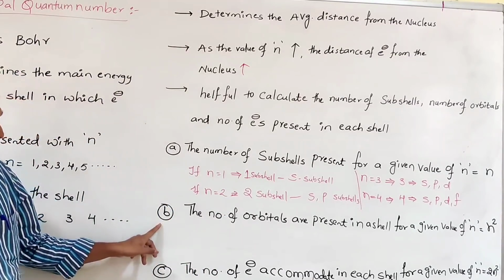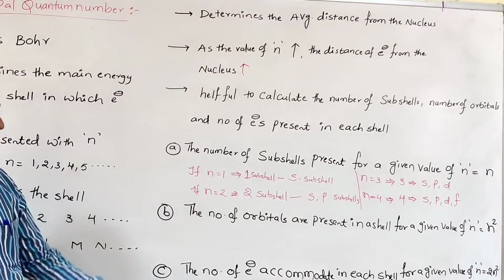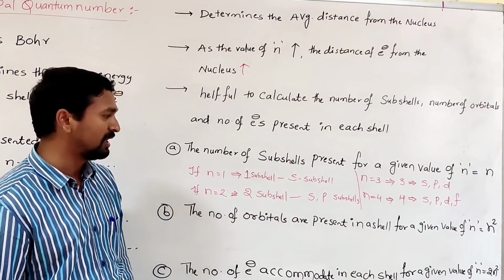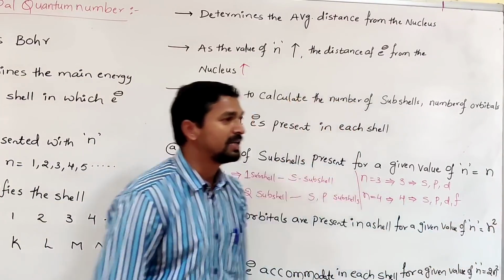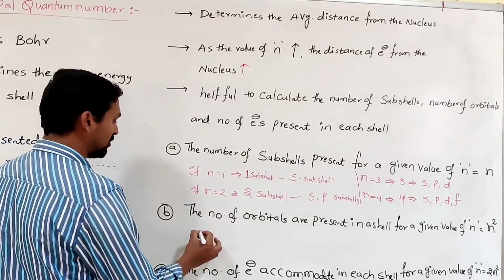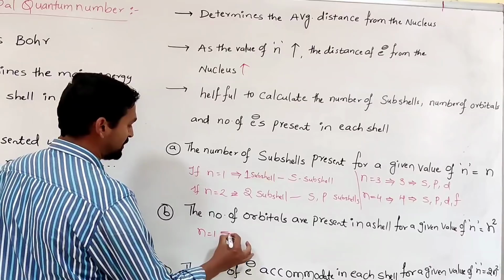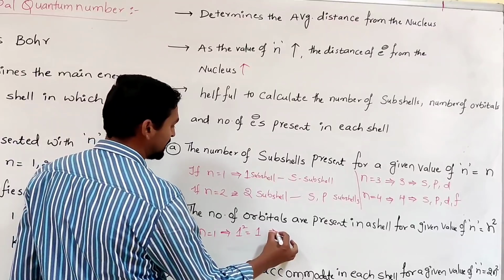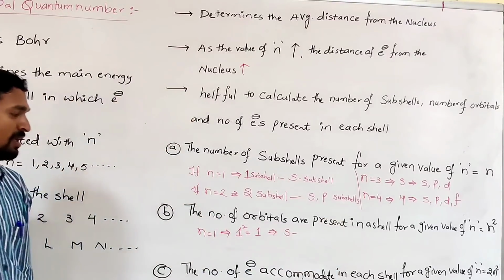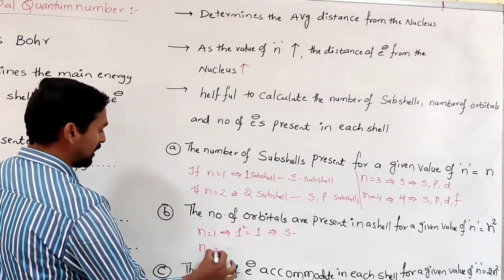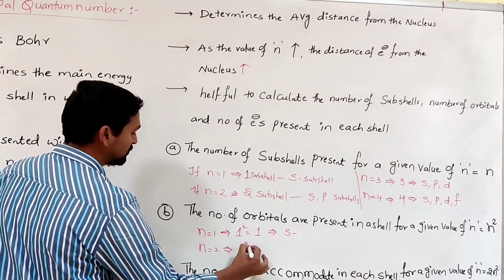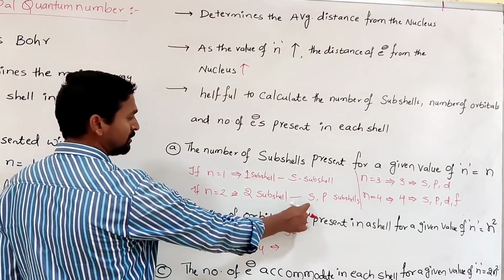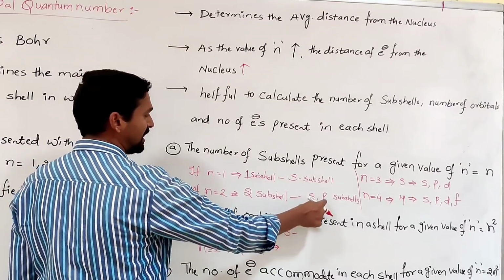And the second thing is that the principal quantum number also helps us calculate the number of orbitals present in a shell for a given value of n. We can calculate it by the formula n squared. So if n is equal to 1, how many orbitals are present? 1 squared is equal to 1, so 1 orbital is present, that is the s orbital. And if n is equal to 2, how many orbitals are possible? 2 squared, that is 4. What are the 4 orbitals? If n is equal to 2, 2 subshells are possible: one is s and another one is p.